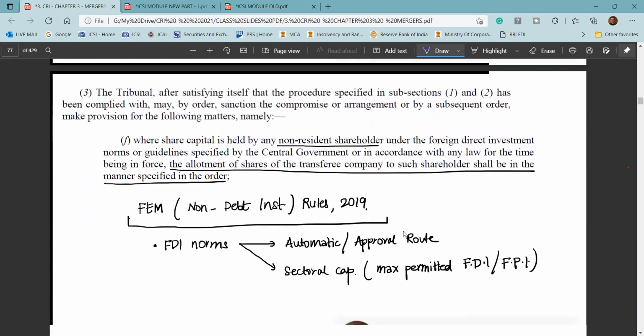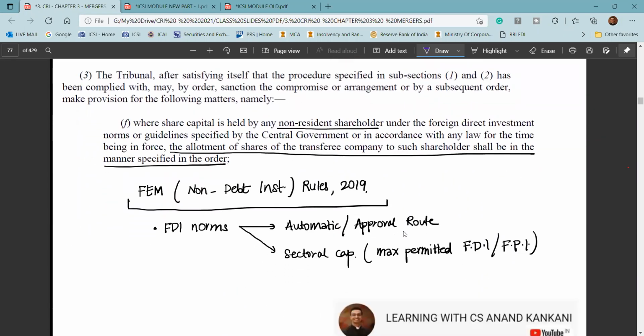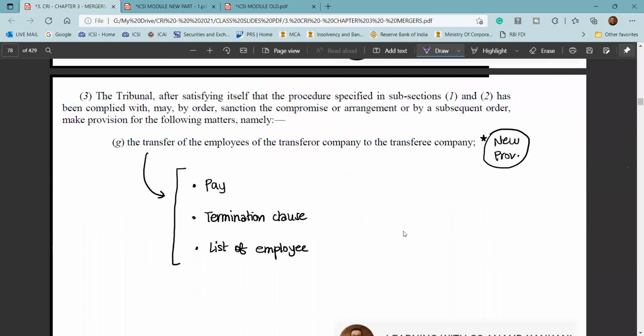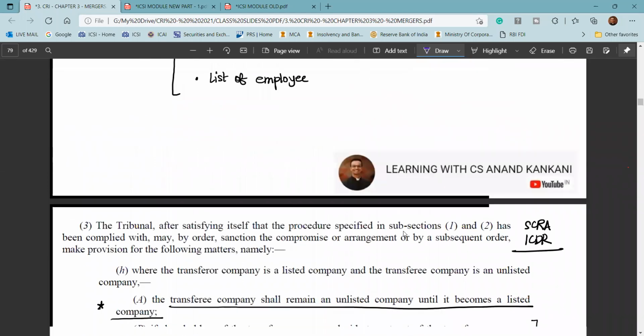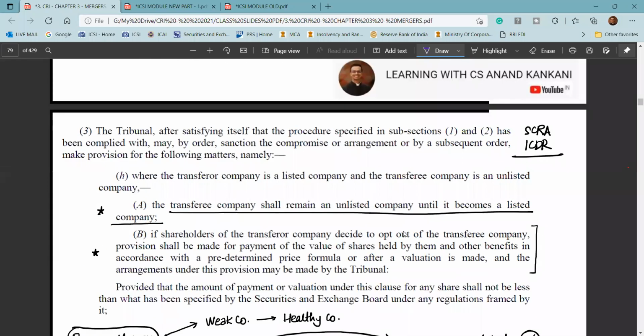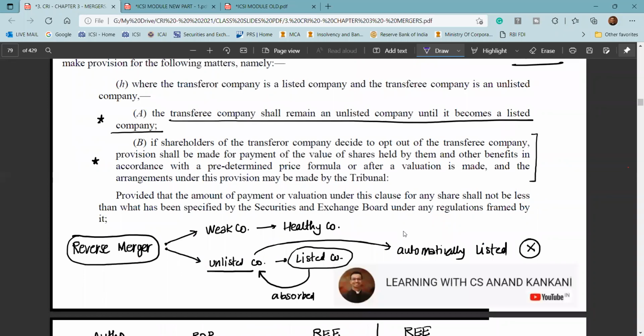And then, if you are going to issue shares to non-resident shareholders, you have to follow the Foreign Exchange Management (Non-Debt Instruments) Rules 2019 and comply with the FDI norms, which can be automatic route or approval route, and those sectoral caps will again be applicable. Thereafter, the employment with the transferor company is going to continue. The employees will still continue. The companies straight away do not get listed.